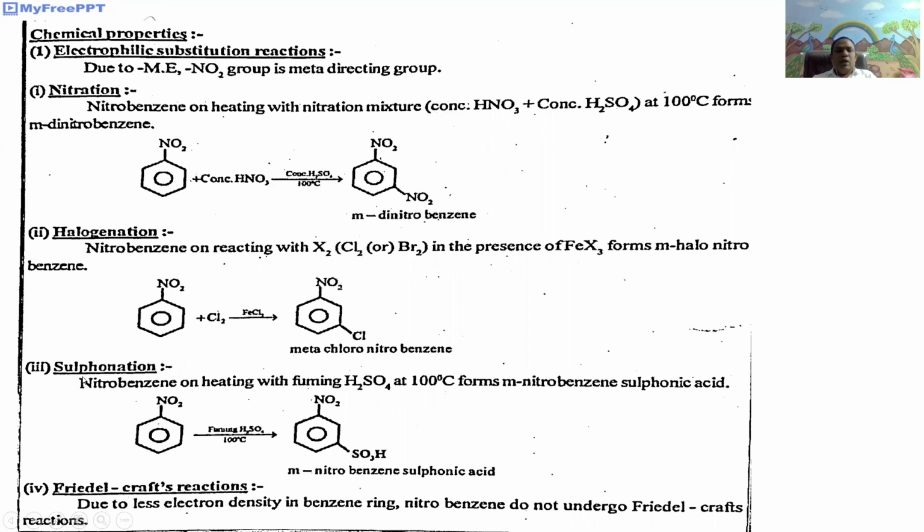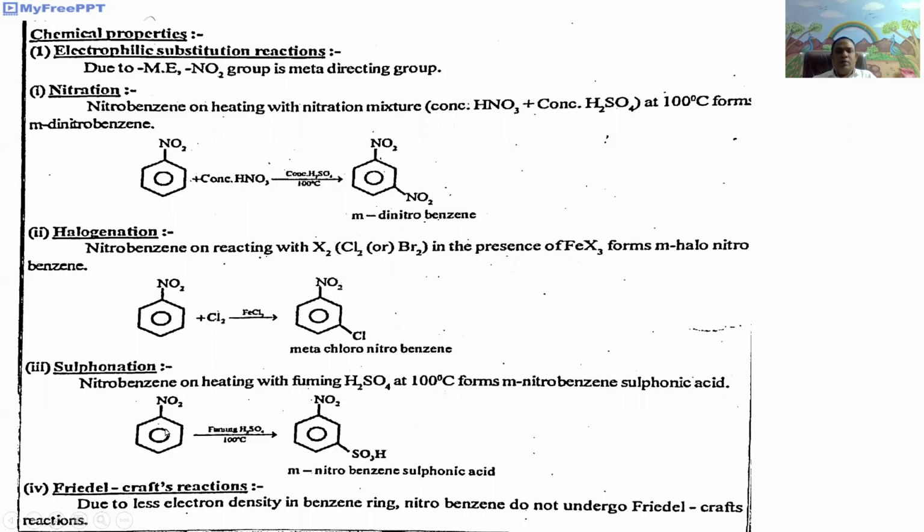Third one is sulfonation. That is, nitrobenzene on heating with fuming sulfuric acid, which is also called oleum, at 100 degrees centigrade undergoes electrophilic substitution to give meta-nitrobenzene sulfonic acid.